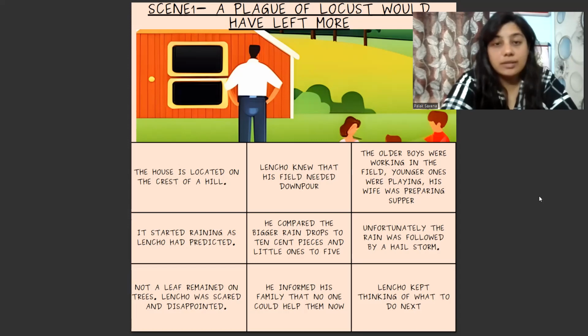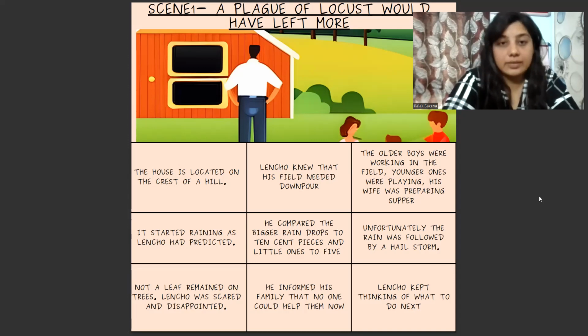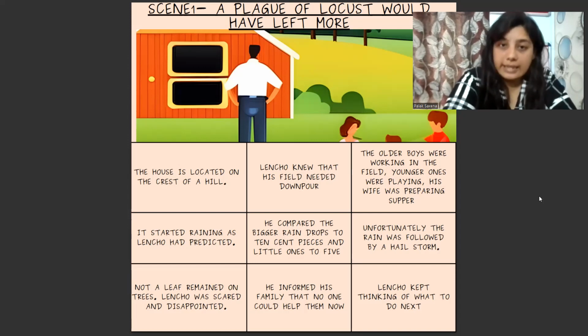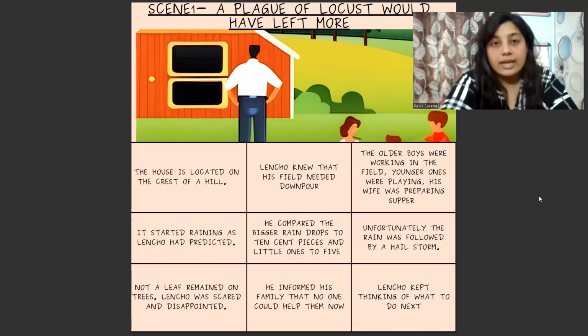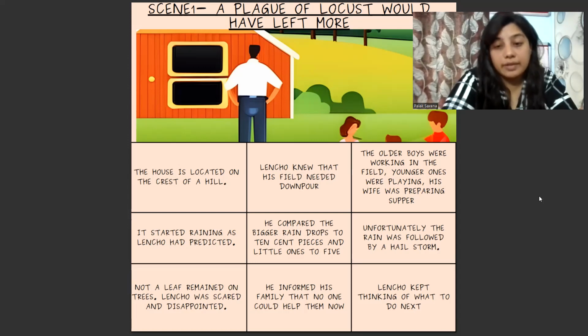Lencho had understood that after such a big disaster, nobody could help them. Naturally, because the source of income was the land, the crops, the field, and they were being devastated and disappearing, who else was going to help in such a crisis? This is the point where Lencho had completely given up, and he was sure that he was going to end up his life in a very miserable state. Now nobody was going to help him, so he himself had to find a solution, or some kind of help.